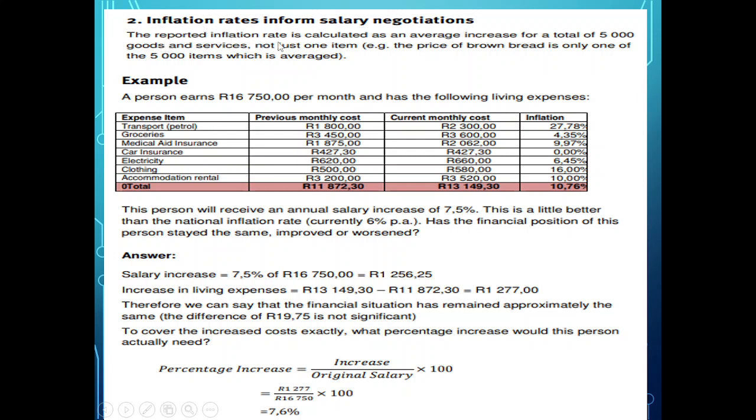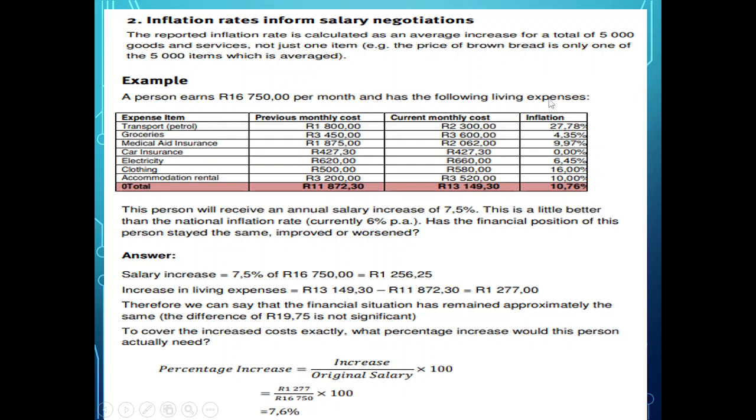The reported inflation rate is calculated as an average increase for a total of 5,000 goods and services, not just one item. For example, the price of brown bread is only one of the 5,000 items. So it's bread and petrol and rice and potatoes, and it's just a whole 5,000. They work that out.